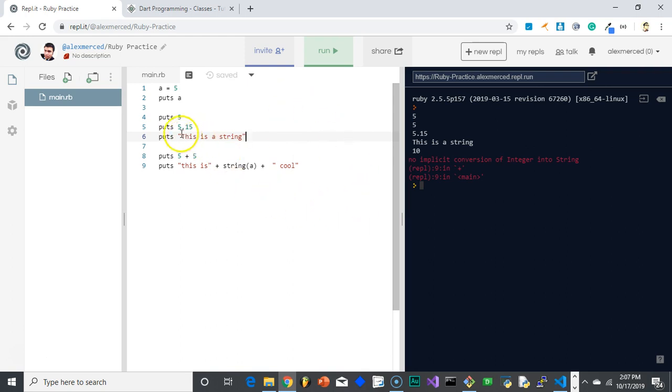Because again, when you first create the variable, when I said a equals 5, since I gave it a whole number, Ruby infers that you gave me an integer, so this is an integer variable. And when I'm adding a bunch of strings together, it's like, wait, this other thing you gave me, a, is not a string. I can't mush all this stuff together. And the language doesn't automatically assume that I want to convert it into a string. That's why people like types, because sometimes something like that can help you catch an error of something you weren't trying to do.